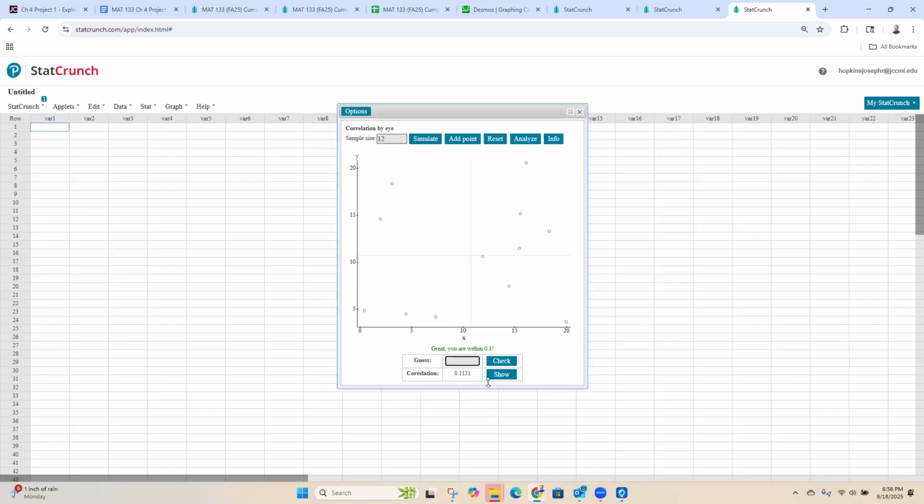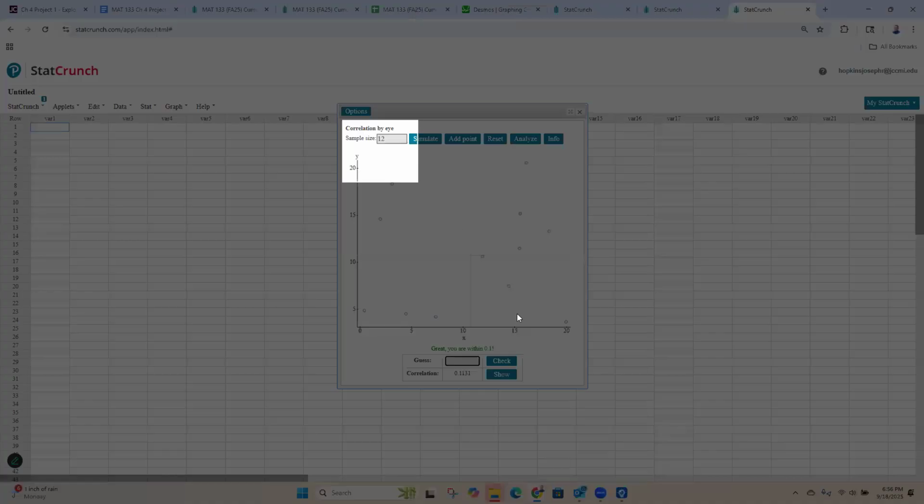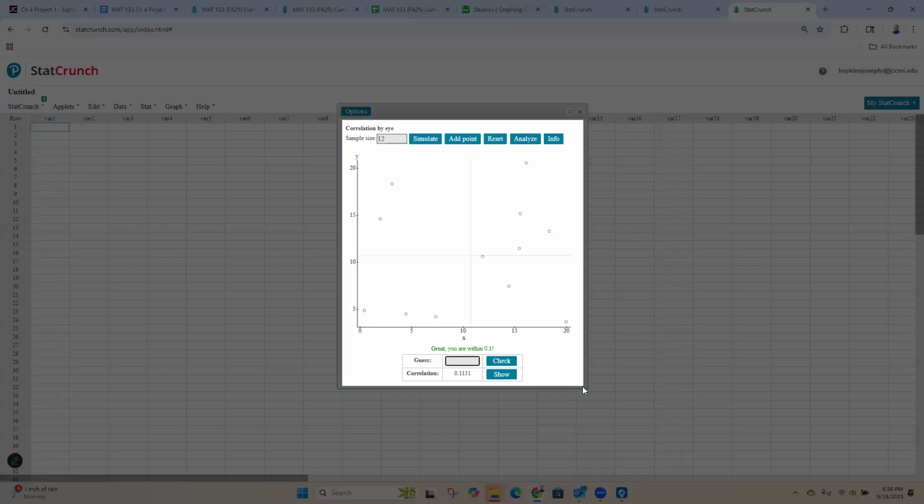So that is no relationship. If I tried to draw a line through the middle of these, you could draw a line like this, like this, like this. They're just kind of a mess. So there we go.